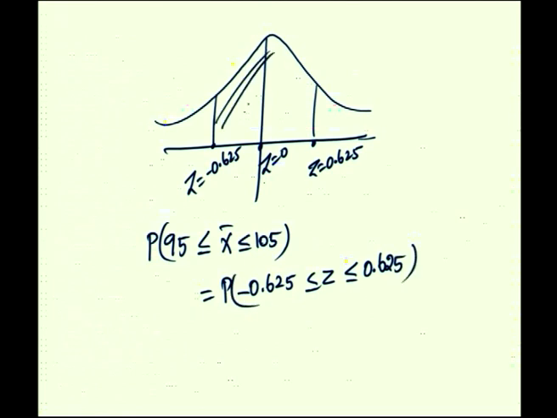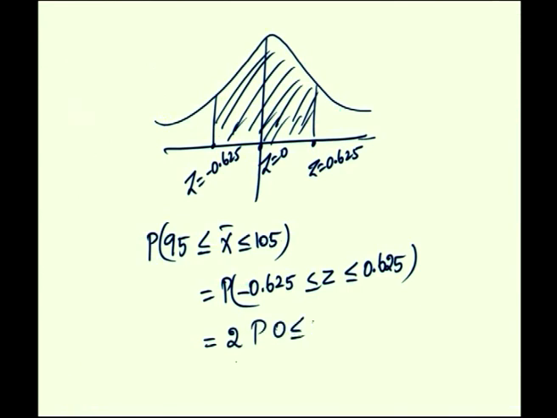So, this area shaded is the required probability. Because of the symmetry of the area, this is 2 times P of 0 less than or equal to z less than or equal to 0.625, because the area from 0 to minus 0.625 is the same as the area from 0 to plus 0.625.